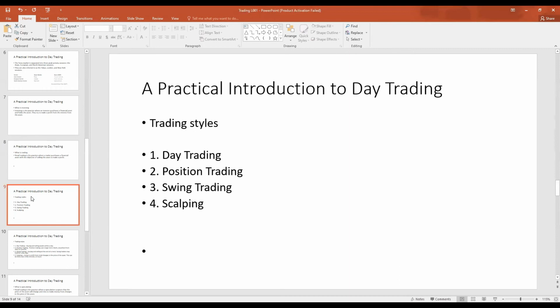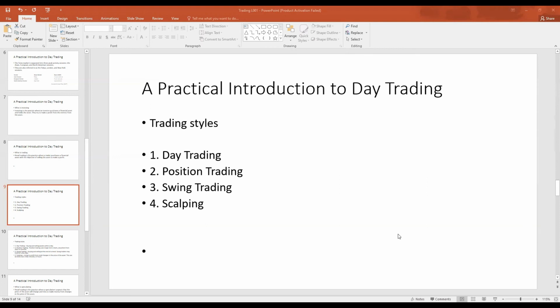So day trading includes short-term trading. The trader gets on the market, they make their trades, they make their profit, they get off the market quickly. Swing trading is where the trader tries to capture gains from changes in the price of the asset that range from several days to several weeks. Position trading is where the trader may hold for a longer period of time. They may hold for weeks, going into a few months.